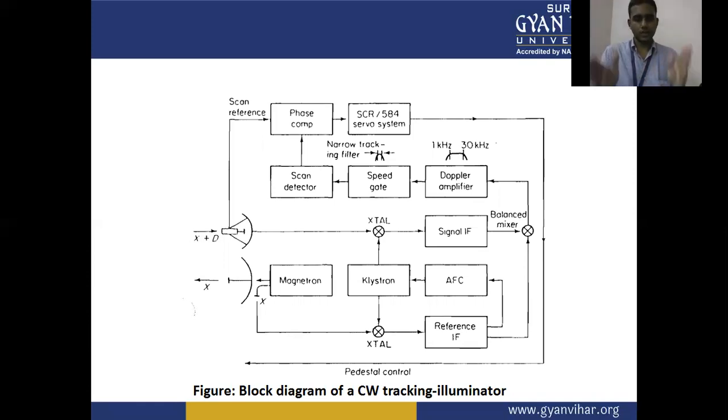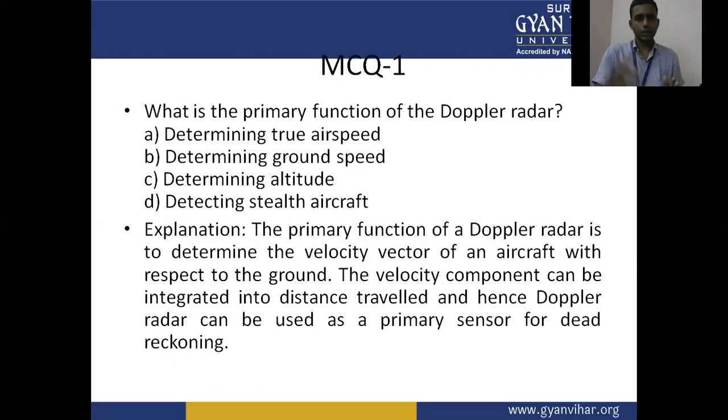Now, on the basis of this study, we have some multiple choice questions. First multiple choice question: What is the primary function of the Doppler radar? Choice A, determining true airspeed. Choice B, determining ground speed. Choice C, determining altitude. Choice D, detecting stealth aircraft.